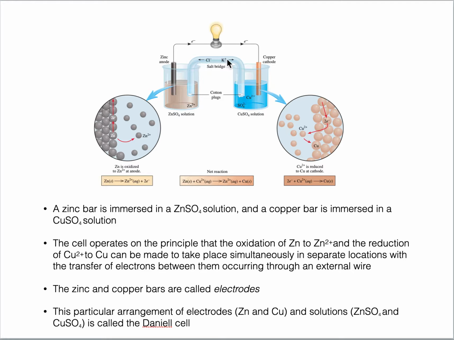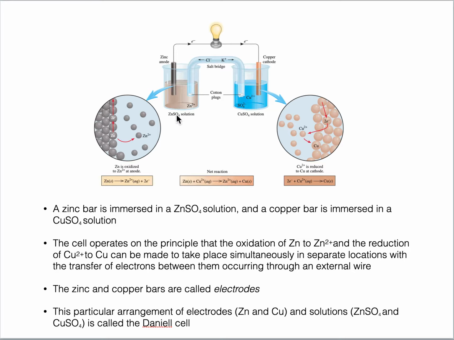The chloride, potassium chloride here, the chloride will move here and will enter into the solution through this membrane or through this cotton plug. This is a sort of membrane, and it will neutralize or balance the positive charge, because there is a positive charge, and to balance it out, the negative charge will flow here.